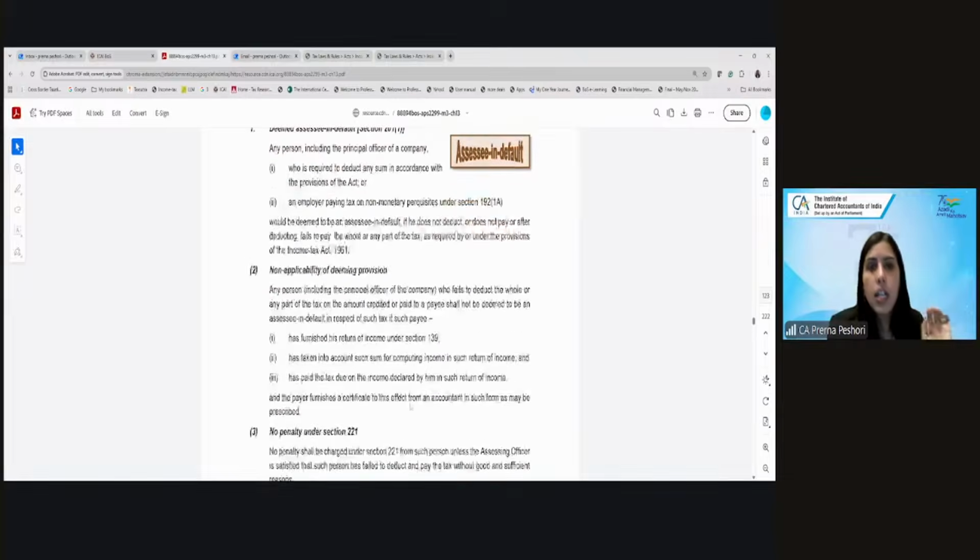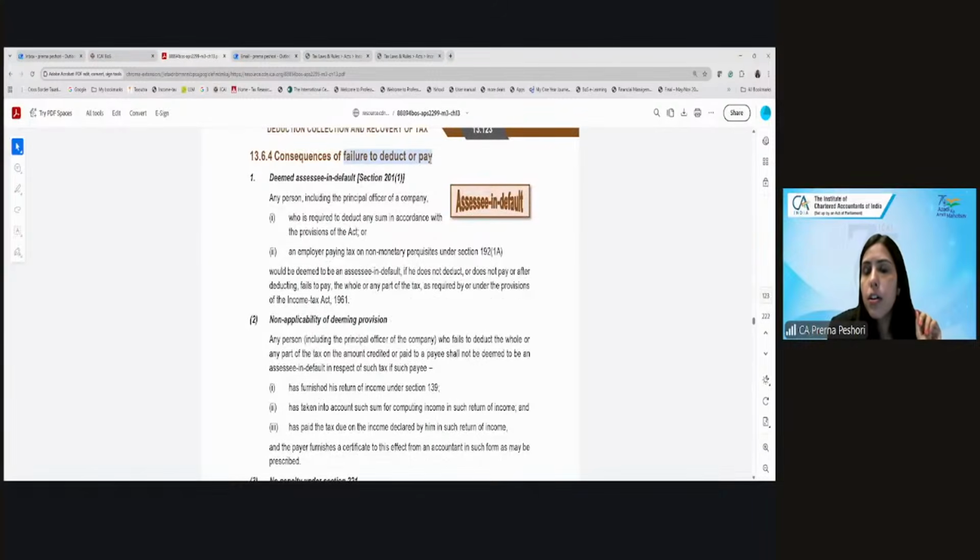Okay. Now, consequences of failure to deduct or pay. Let's say, for example, if you have not deducted the TDS, or if you have deducted the TDS, you have not paid it to the government. We have already discussed this in the PGBP class also. What are the consequences? 40A(i) for non-resident, 100% disallowed, and for resident, 40A(ia), 30% disallowed.